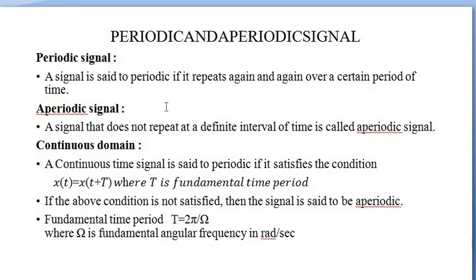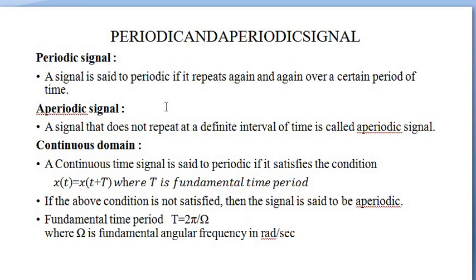Periodic and aperiodic signal. Periodic signal. A signal is said to be periodic if it repeats again and again over a certain period of time. Aperiodic signal. A signal that does not repeat at a definite interval of time is called an aperiodic signal.